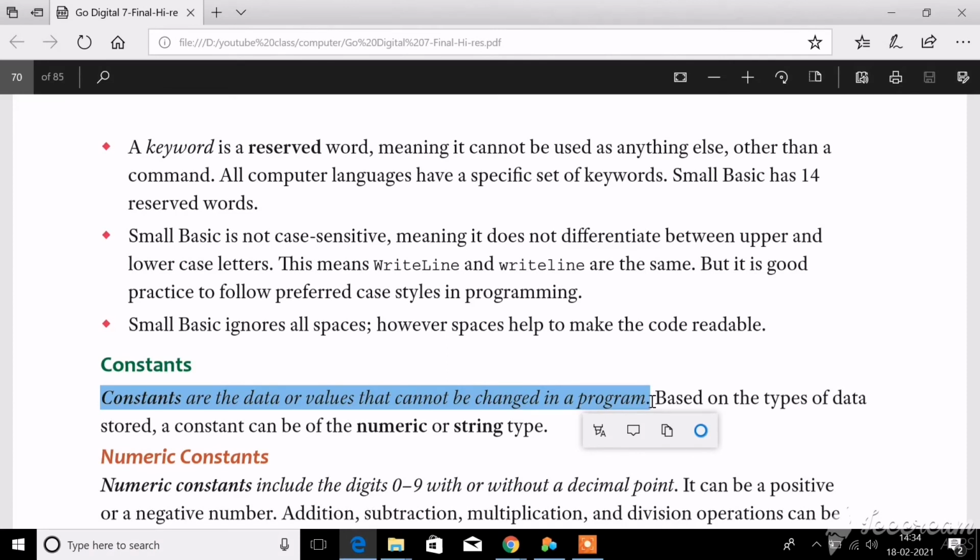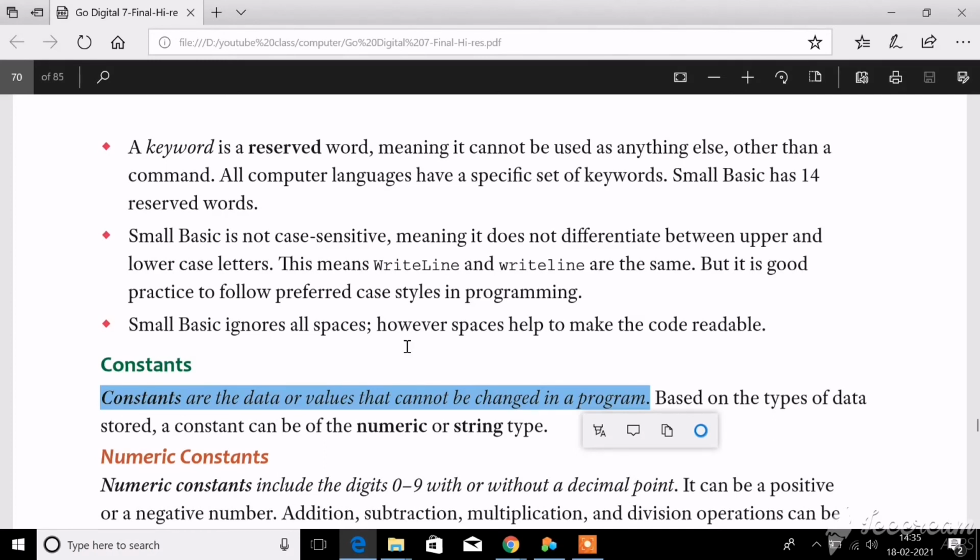So here in your programming language as well, you have some constants which have a permanent value. The value of which will not be changed throughout the program. So that is what is called constants. Now, based on the type of data stored, a constant can be of numeric or string type. So with this you can understand that in a Small Basic program you have two types of constants.